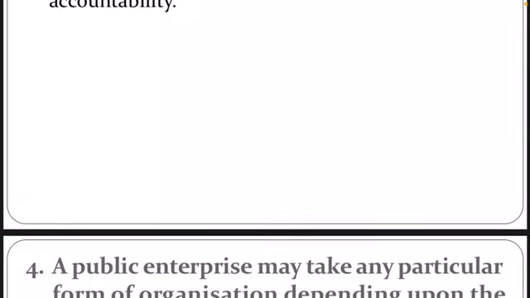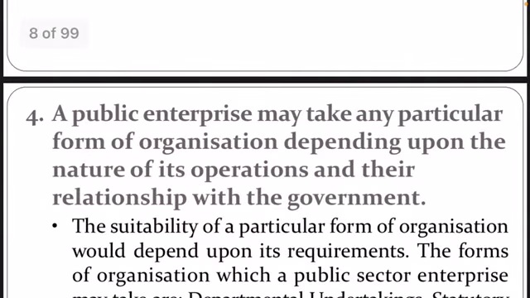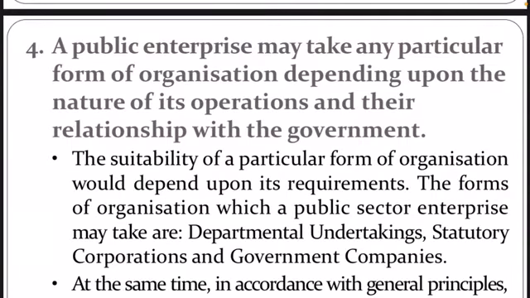So moving to the next. This enterprise may take any particular form of organization depending upon the nature of its operations and the relationship with the government. See, we have discussed the forms of public enterprise, which are departmental undertakings, statutory corporations and government companies. So, they can decide the form of organization on the basis of the operations and the relationship with the government. So basically, you can say there are three types of public enterprises, that is departmental undertakings, statutory corporations